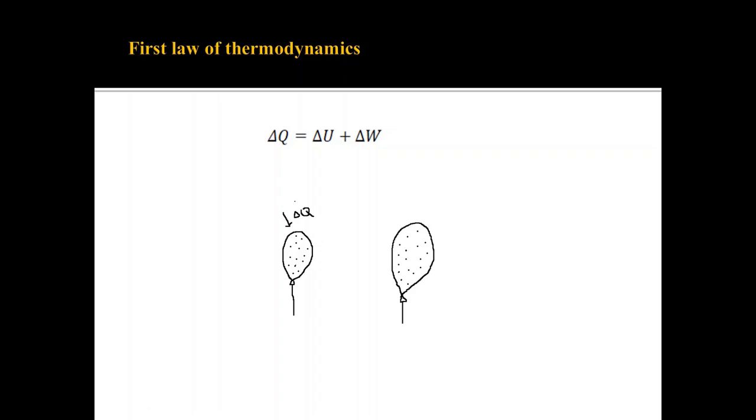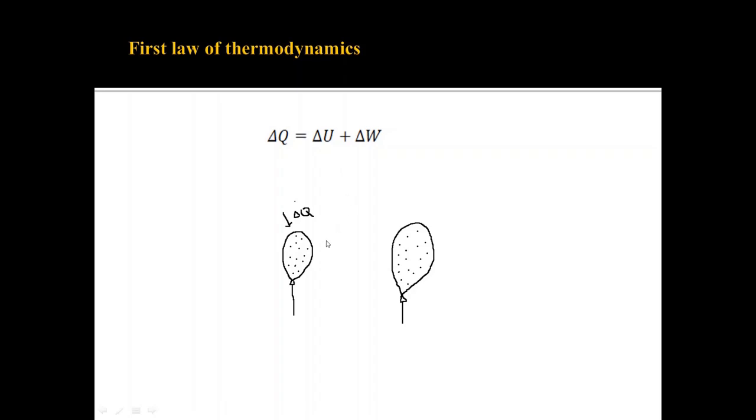So something should happen to the heat energy which we have given to this balloon. One of the things which can happen is that this can result in increase in the internal energy of the system. That is, it may result in increasing the kinetic energy of the particles of the system. Okay, so that's one possibility.